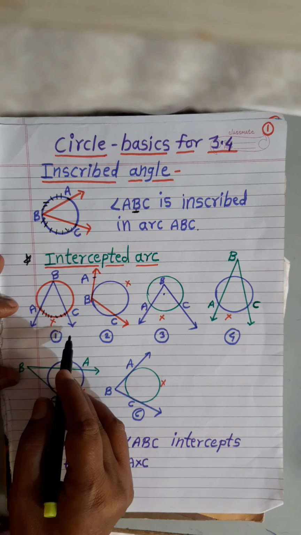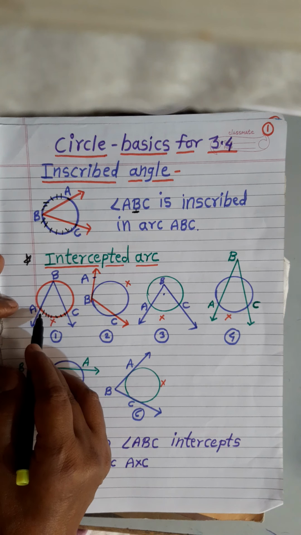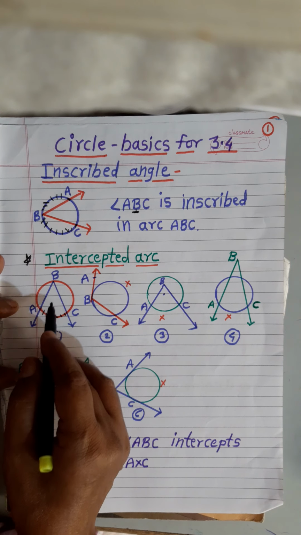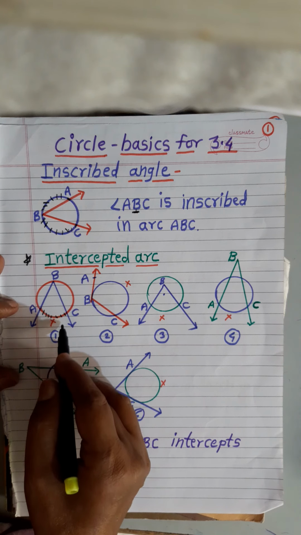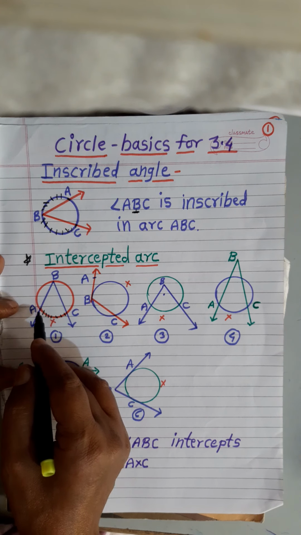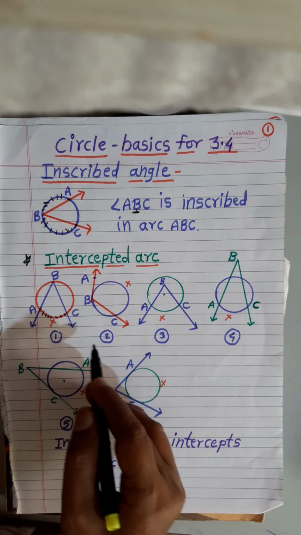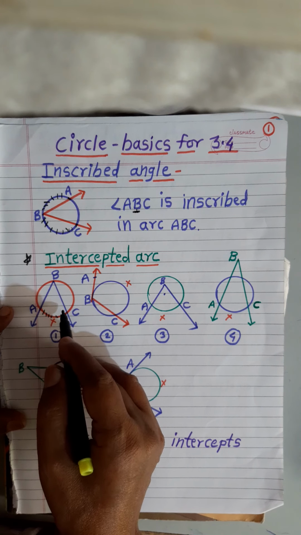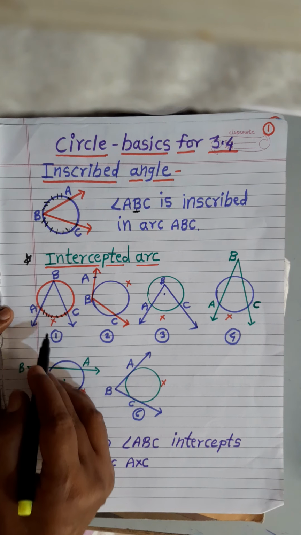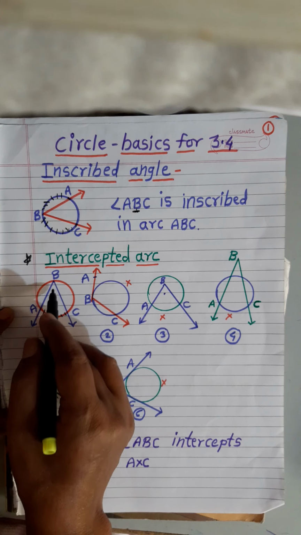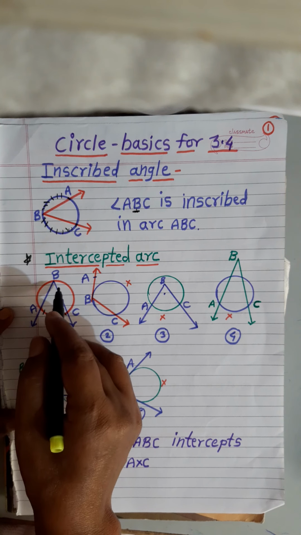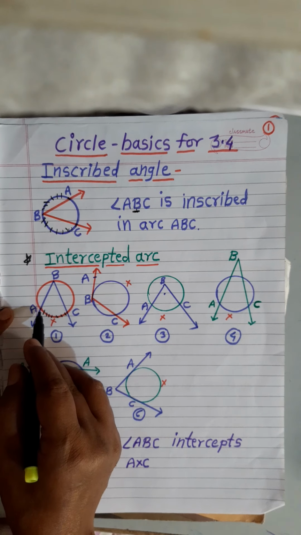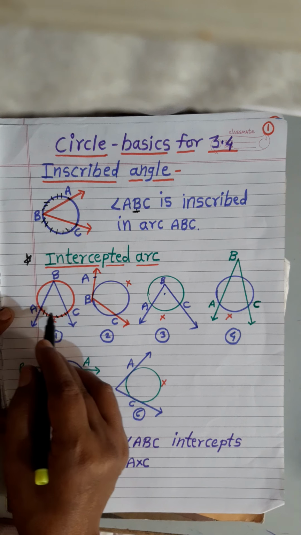Because all the points of this arc AXC lie in the interior of angle ABC, and each side of the angle, meaning ray BA and ray BC, has to contain an endpoint of the arc.